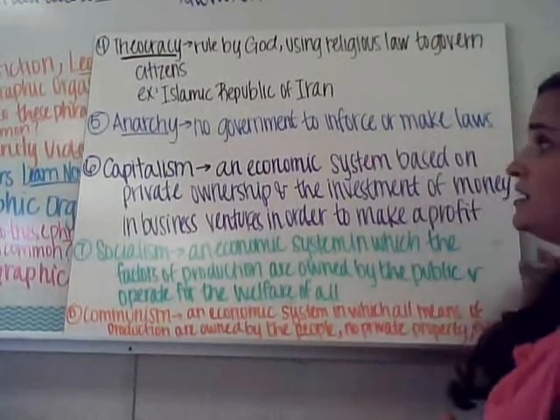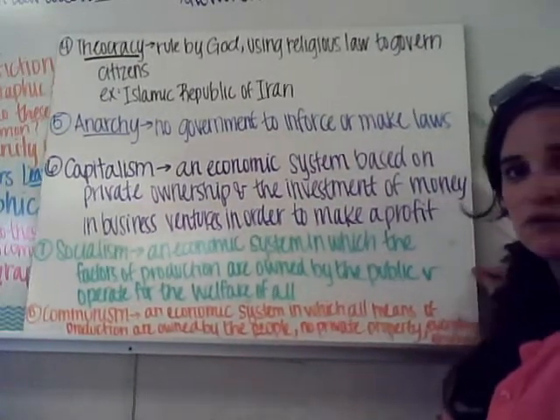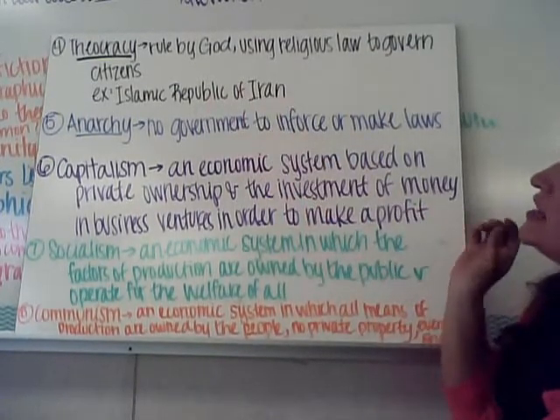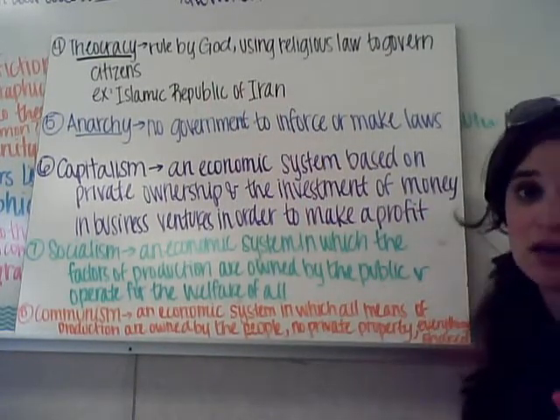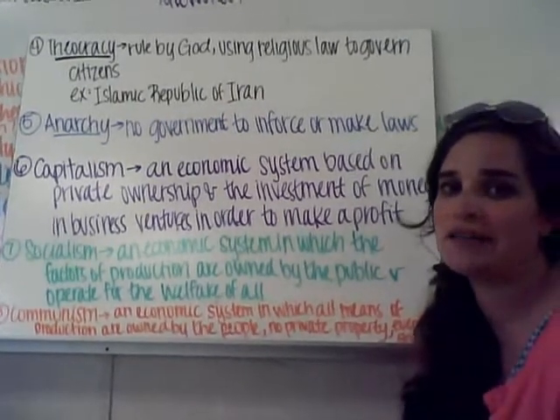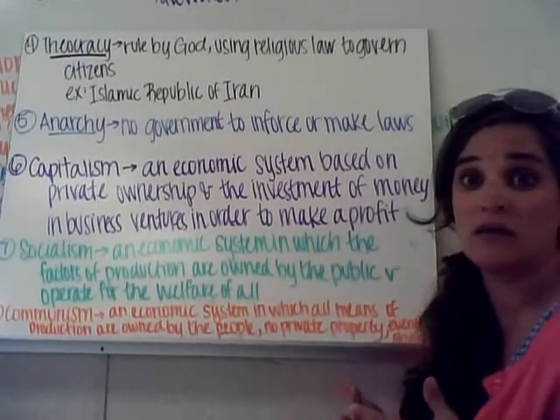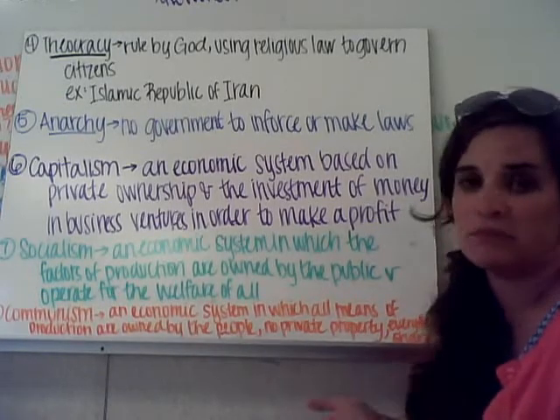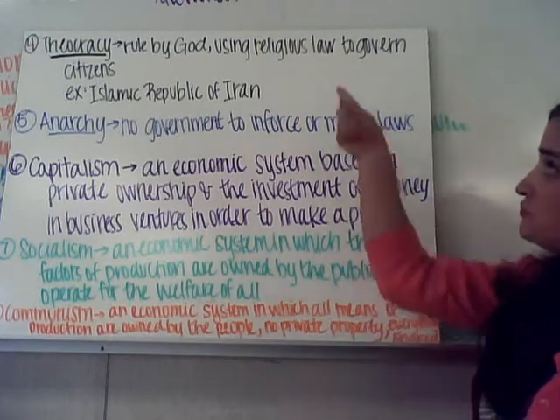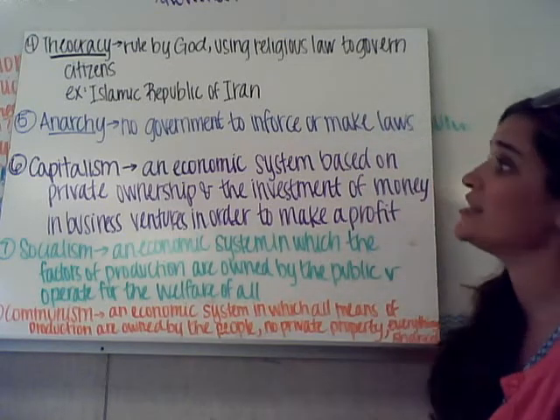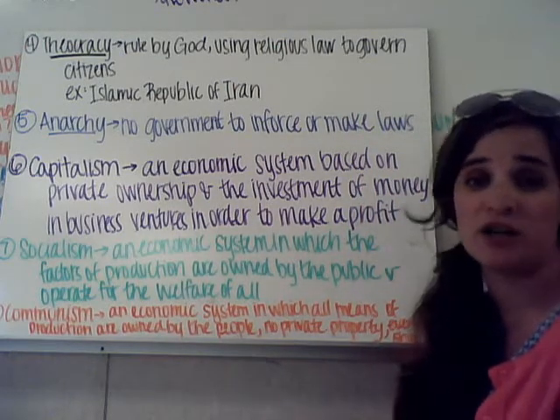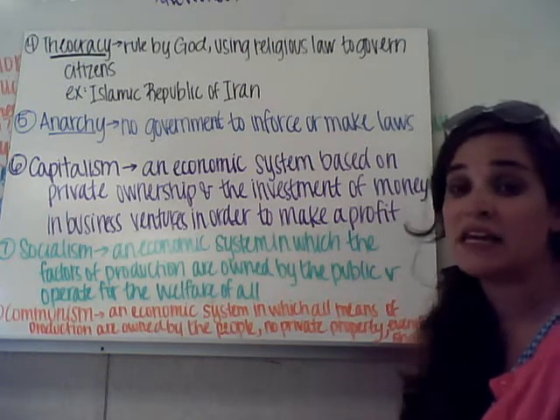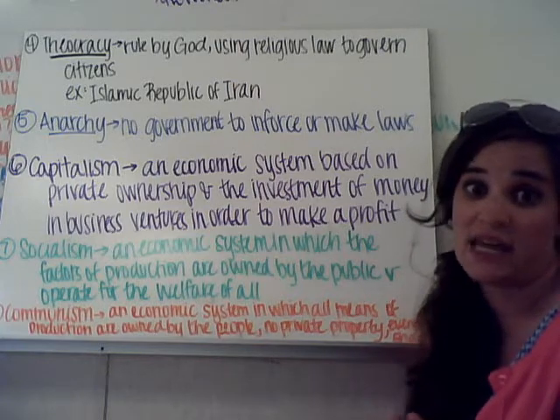Okay, last but not least is theocracy. Theocracy is rule by God. Now, I say rule by God to mean it can be any God they so choose. Not just a Christian God or the Jewish God or the Muslim God, but any God. And that's where they're going to use religious laws to govern its citizens. A current modern day example of that is the Islamic Republic of Iran. They run completely based on what the Quran says.